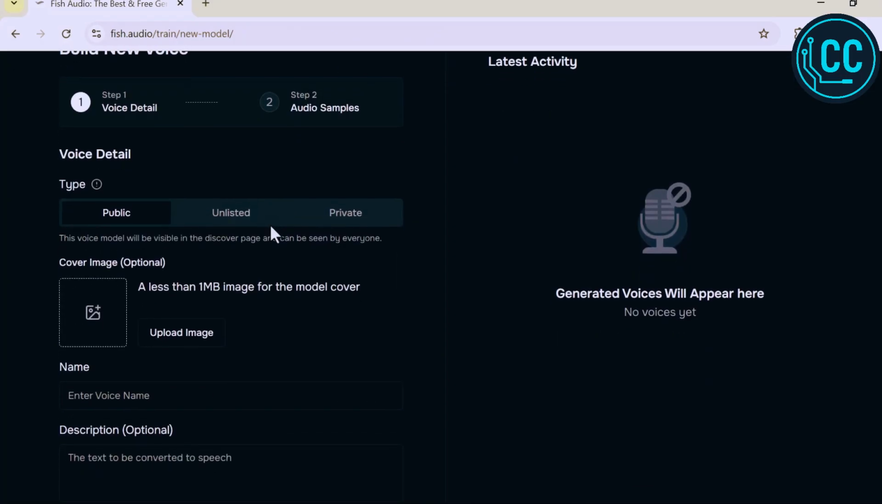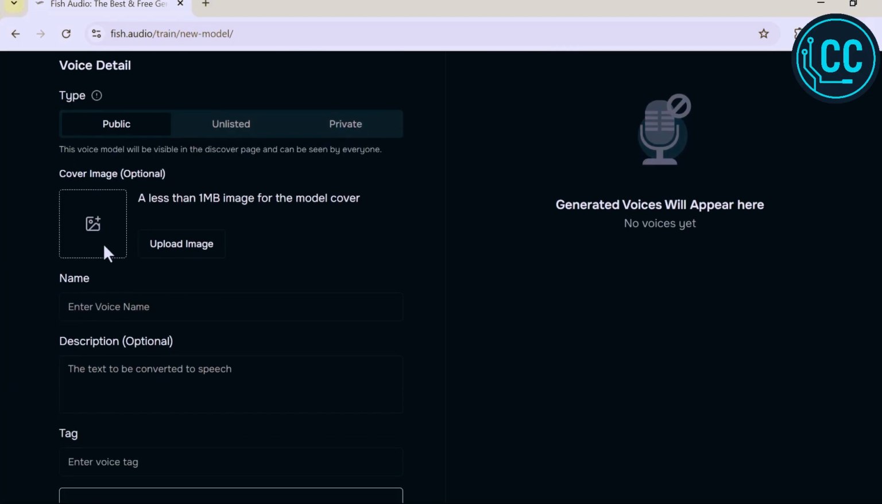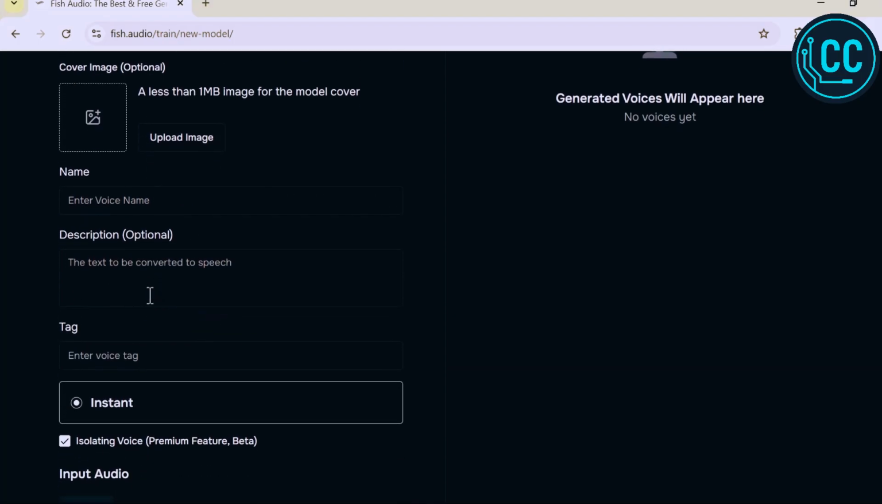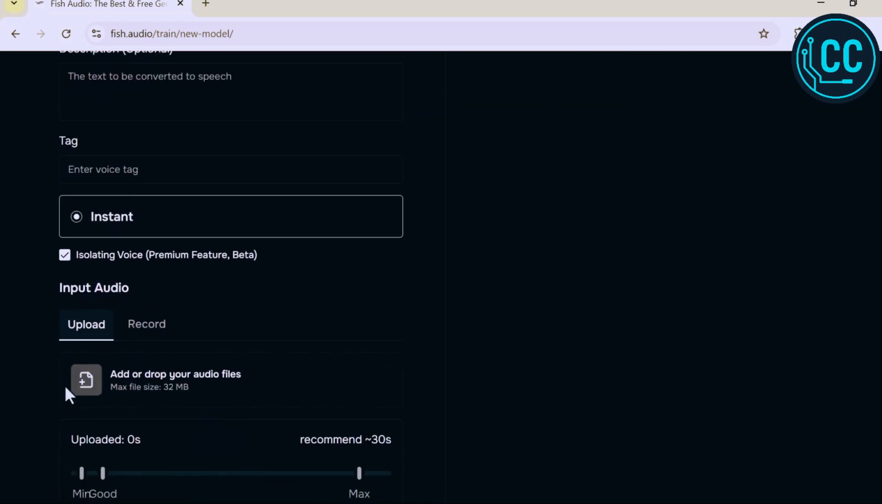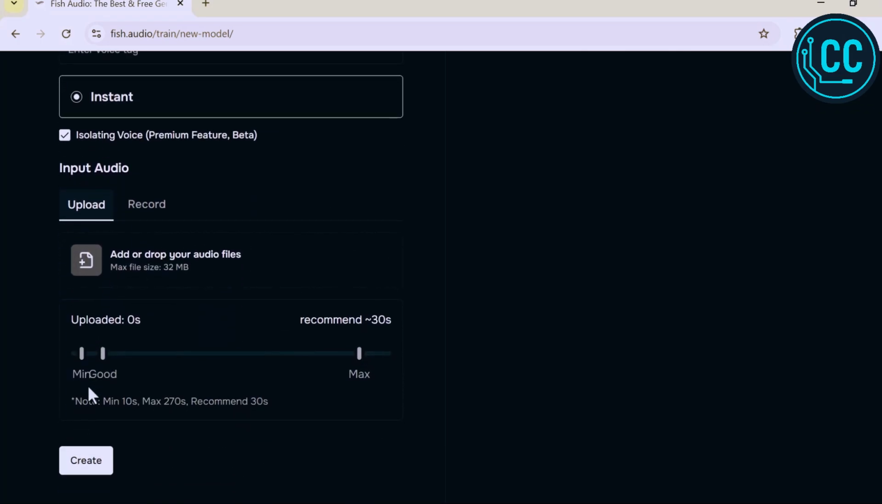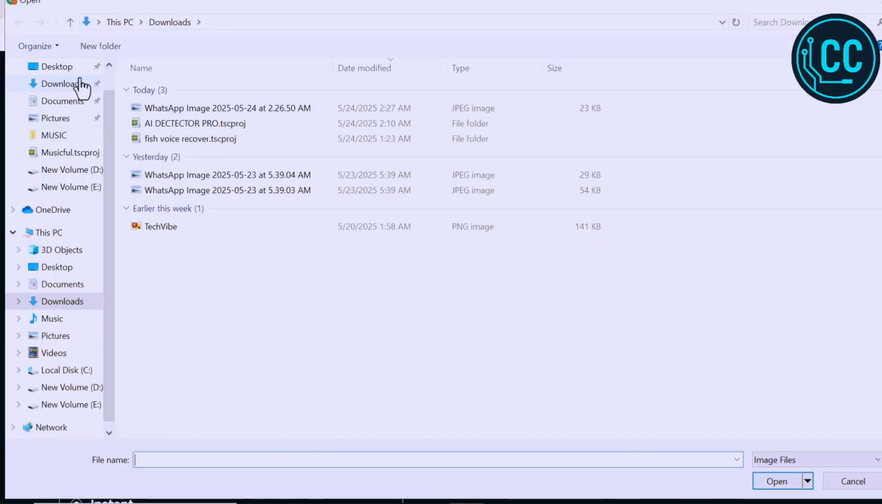Step 1, voice detail, and Step 2, uploading audio. First you will need to enter basic details like the voice name and visibility setting. You can make your voice public, unlisted, or private depending on who you want to share it with. You can also upload a custom image to use as the voice model's cover. Just make sure it's under 1 megabyte.